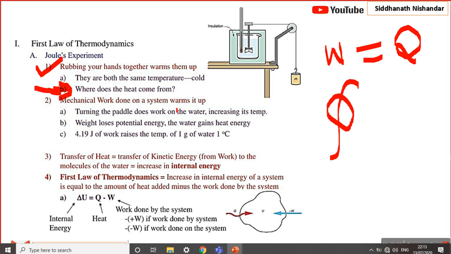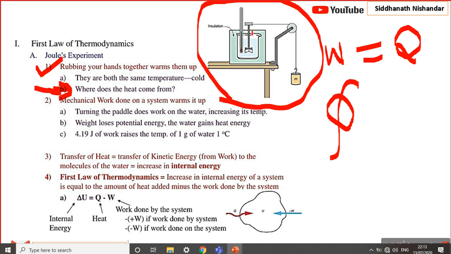Second, mechanical work done on the system warms it. If you see the same experiment, if we apply mechanical work, it produces heat. In the third statement, the transfer of kinetic energy from work to the molecules of water is equal to the increase in its internal energy. So we conclude that the amount of internal energy produced is the change, which is Q minus W.